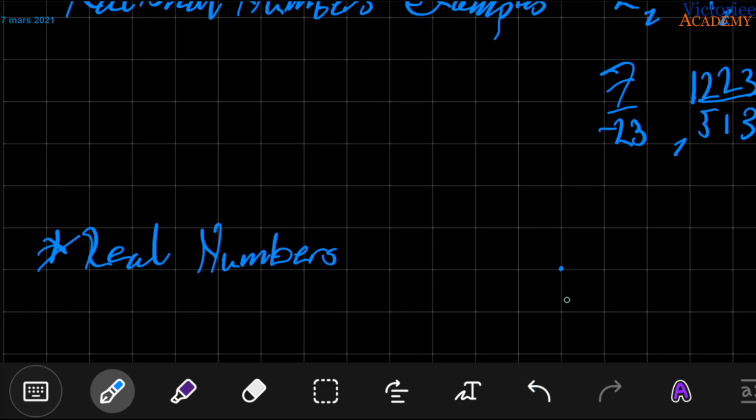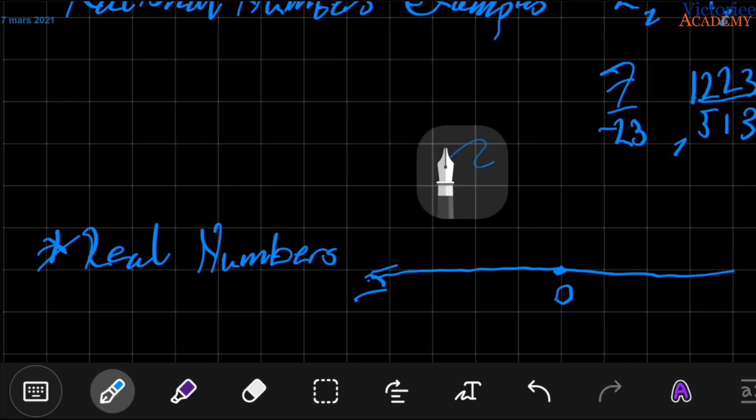So we have 0 in the middle, and then it goes infinitely in the plus direction, and infinitely in the minus direction. You might see this in a graph, for instance. And real numbers contain all possible numbers there is.